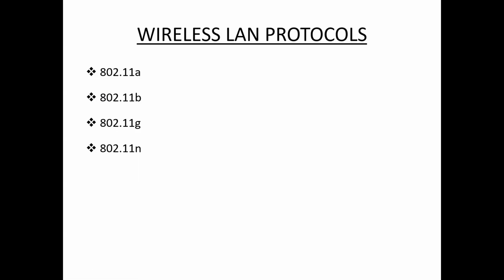And third one, 802.11g. This protocol combines the features of 802.11a and 802.11b.